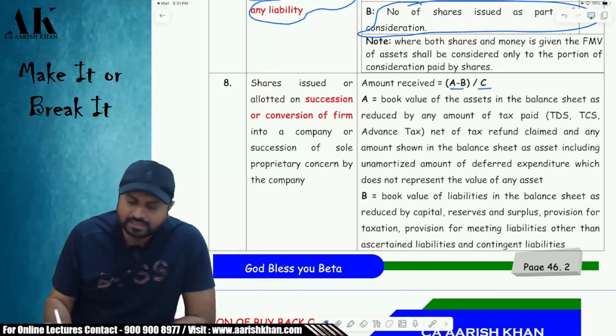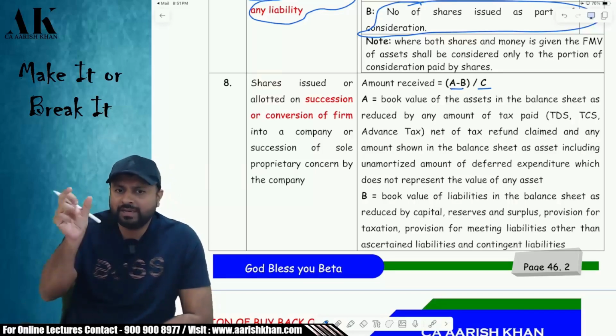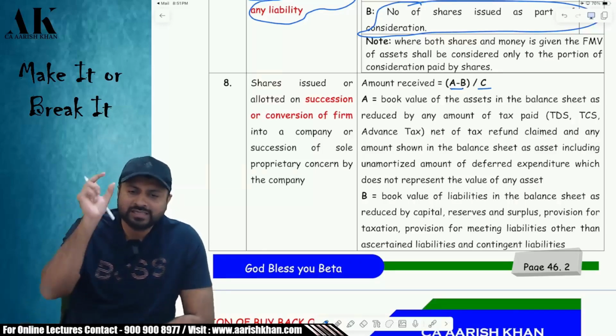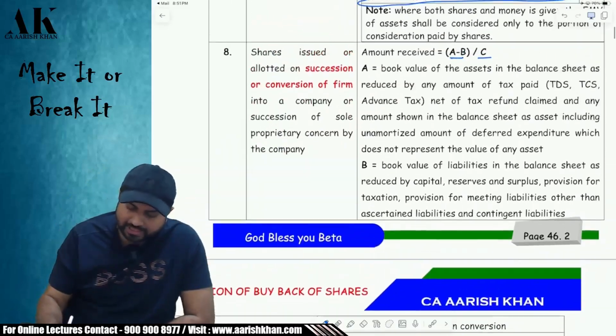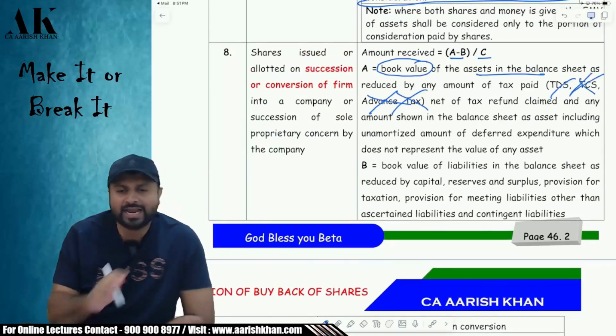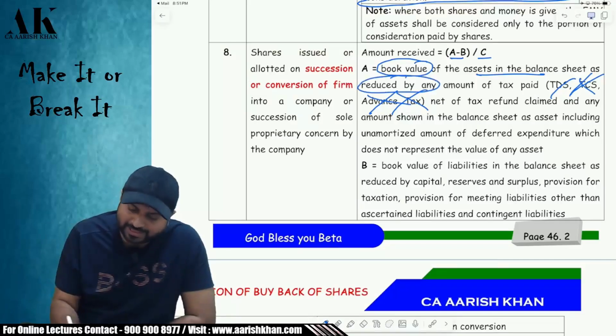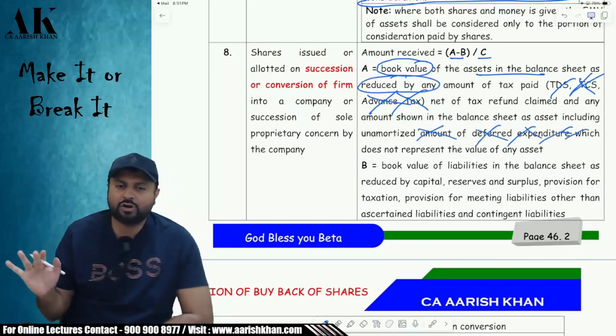A minus B divided by C. What is A? A is the value of assets. What is B? B is the value of liabilities. What is C? C is the number of shares. Now let me tell you what A is. For A, you will take the book value of all assets, but you will not take TDS, TCS and advance tax, because it is written that it is reduced by these amounts. Plus, you will not take fictitious assets. Fictitious assets will also not come in A.